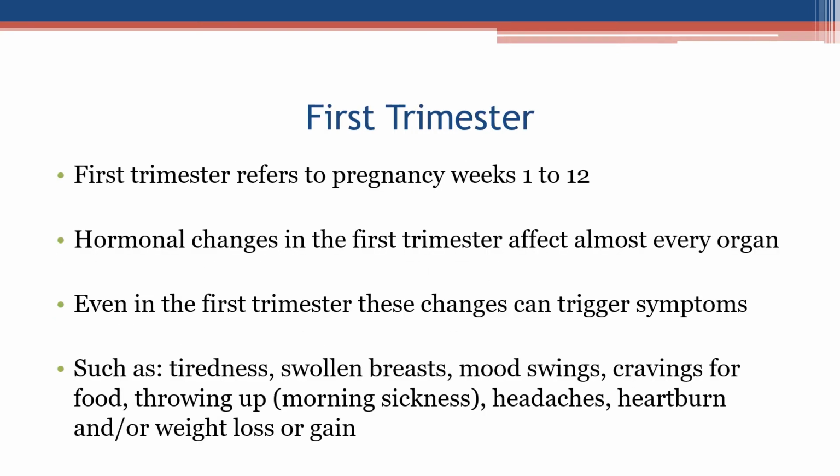First trimester. The first trimester refers to pregnancy weeks 1 to 12. Hormonal changes in the first trimester affect almost every organ. Even in the first trimester, these changes can trigger symptoms such as tiredness, swollen breasts, mood swings, cravings for food, throwing up, morning sickness, headaches, heartburn, and/or weight loss or gain.